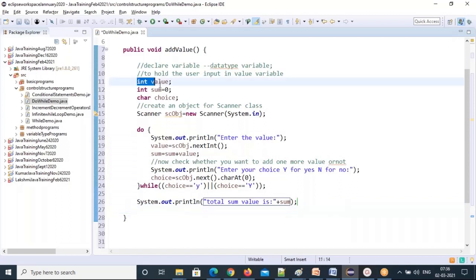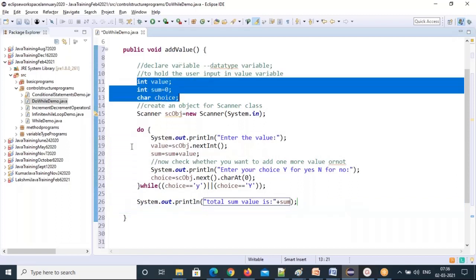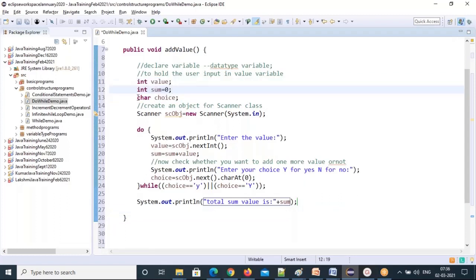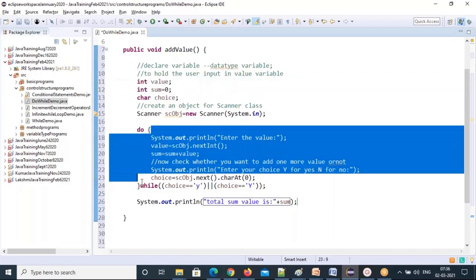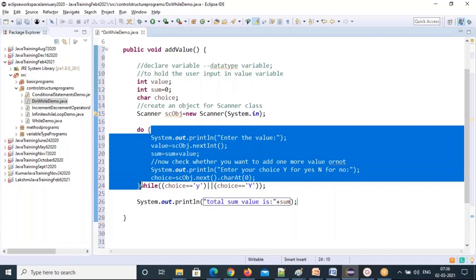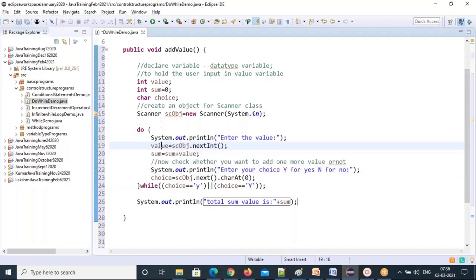If you declare variables inside a block, you can use them only inside that block. Wherever you declare, only there you can access, not outside of that block.